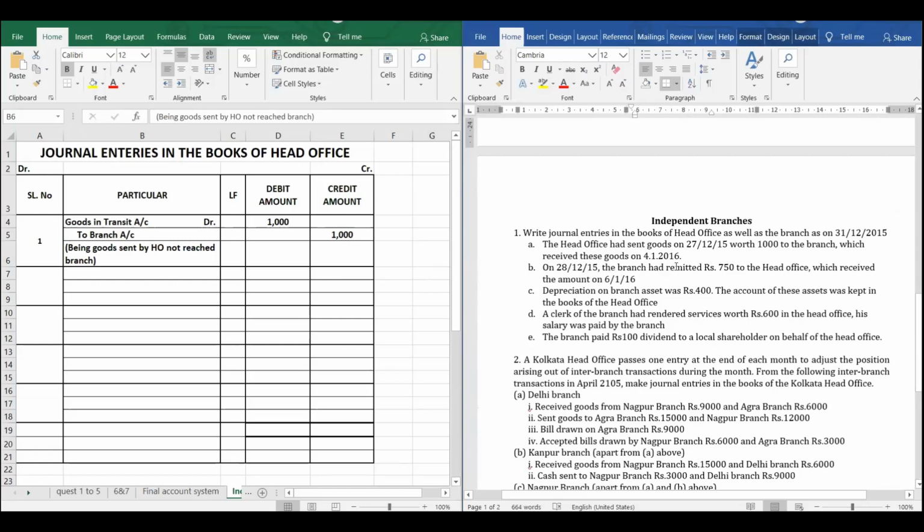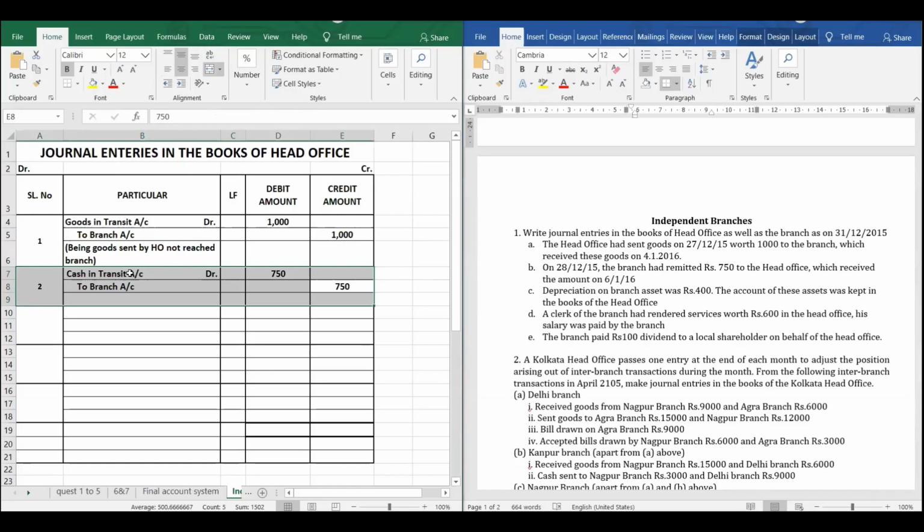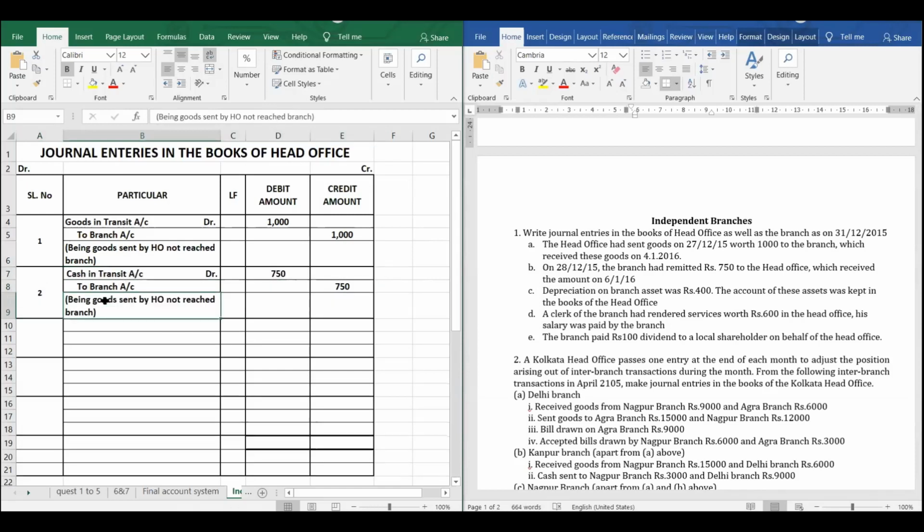28/12/2015, the branch had remitted rupees 750 to the head office, which received the amount on 6/1/2016. So this is something like cash in transit. So let us go for the next entry. Cash in transit account debit to branch. Simple. There it was goods, here it is cash 750, and the narration. Sorry, it's not goods sent. It is cash sent.